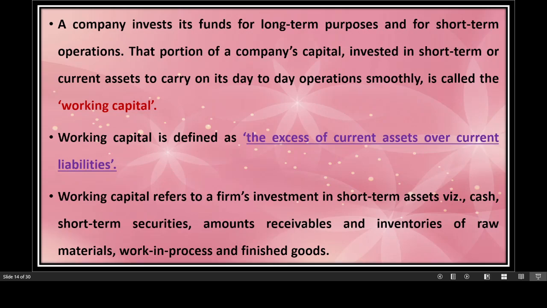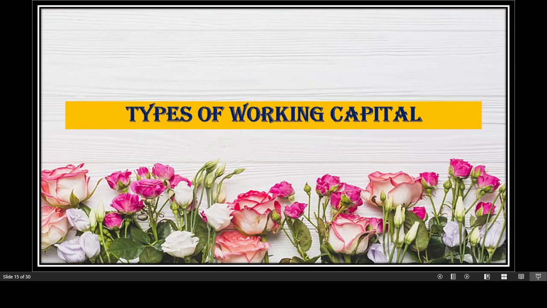We had also read that working capital is nothing but the excess of current assets over current liabilities. Working capital refers to a firm's investment in short term assets, basically like cash, short term securities, account receivables, inventories of raw materials, work in progress, finished goods. Now, let us explore more knowledge on this by reading types of working capital.